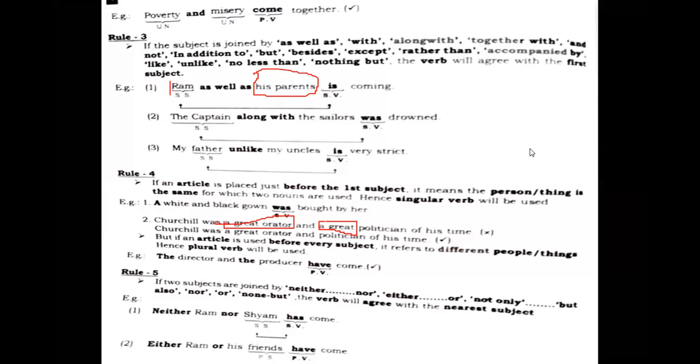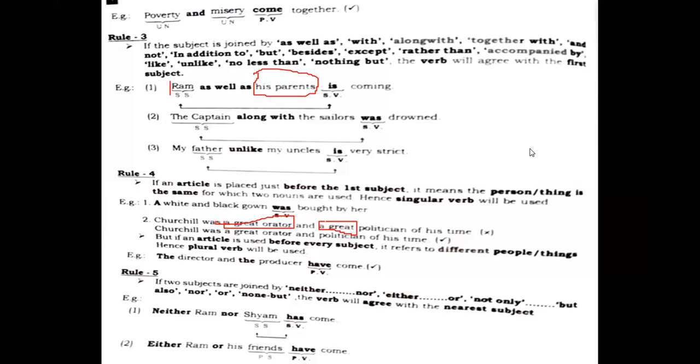So, see the next example. But if an article is used before every subject, it refers to different people or things. Now you see, if the article is used with both the nouns, then it gives a different sense. It talks about the plural sense. What is this? The director and the producer have.